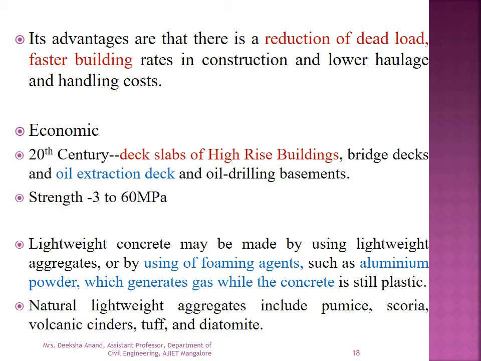Using the appropriate materials and methods leads to a concrete unit weight of 300 to 1850 kg per meter cube and a corresponding strength of about 3 megapascal. In some cases it may vary up to 60 megapascal.